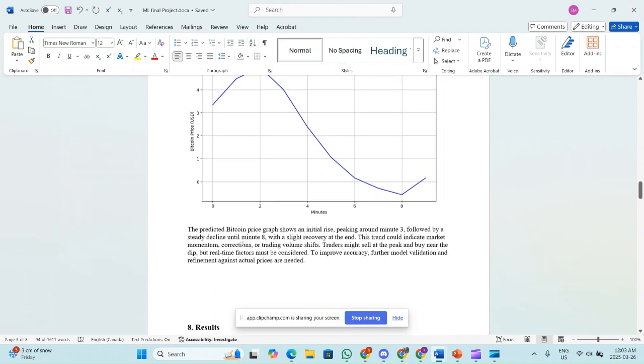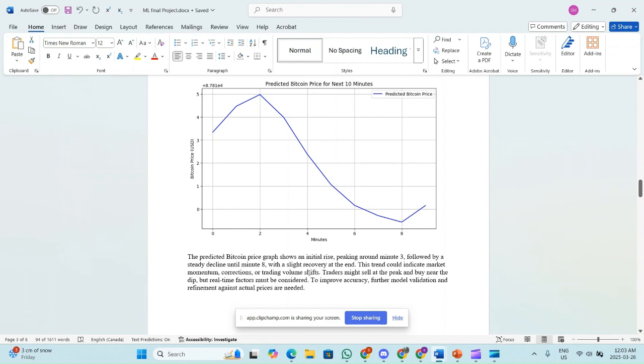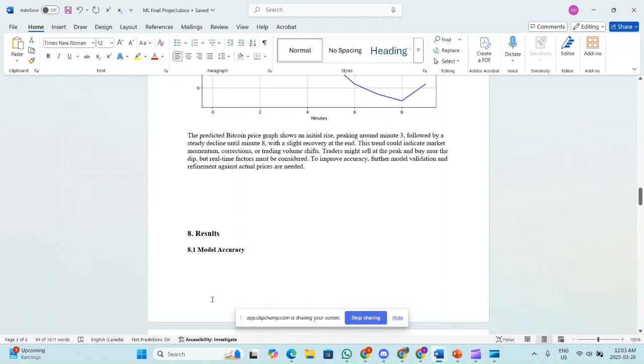The predicted Bitcoin graph shows an initial rise peaking around minute two, followed by a steady decline until minute eight, with a slight recovery at the end. This trend could indicate market momentum corrections or trading volume shifts. Traders might sell at the peak and buy near the dip. But real-time factors must be considered to improve accuracy. Further model validation and refinement against actual prices are needed.